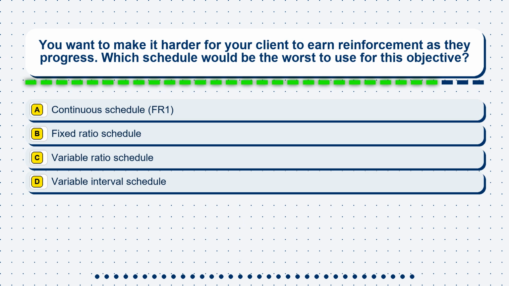Question 22. You want to make it harder for your client to earn reinforcement as they progress. Which schedule would be the worst to use for this objective? Option A. A continuous schedule, FR1. Option B. Fixed ratio schedule. Option C. A variable ratio schedule. Option D. A variable interval schedule.